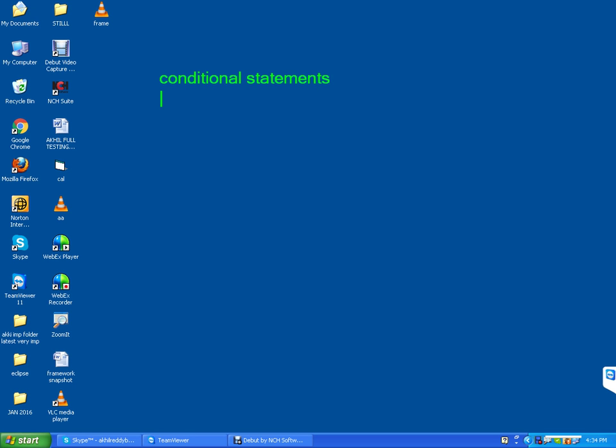Conditional statements. There are three conditional statements available in Java. One is if, second one is if else, third one is switch case.